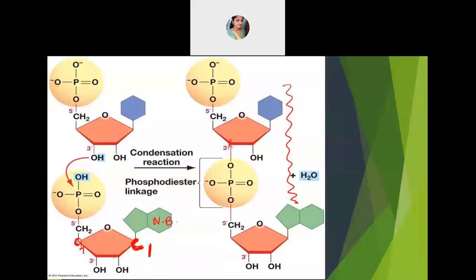And then the 5th carbon. If you number them, you understand. This is first, this is your second, this is the third one. Here is your 4th carbon and this is your 5th carbon. The 5th carbon has the phosphoric acid attached. So that phosphoric acid is here. Do not remember the structure. Don't worry about the structure. They don't ask you the structure. If you just write the simple version of it, that is enough.